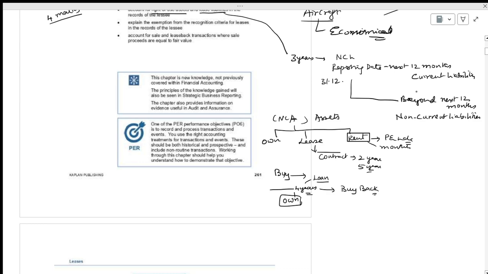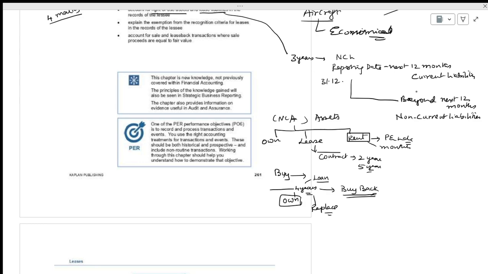Any business is done on borrowings only. You will borrow money, you will buy the asset, and at the end of 4 years you want to replace it. There will be a condition in the beginning, in the terms and conditions, that it will have a buyback agreement.